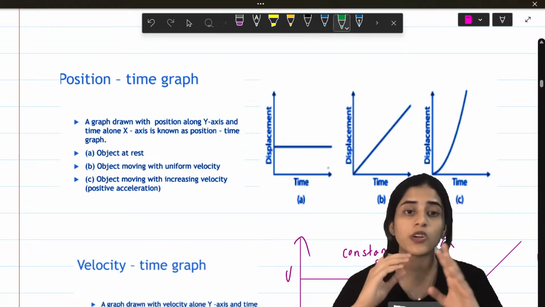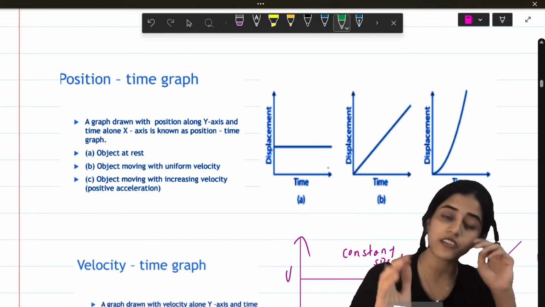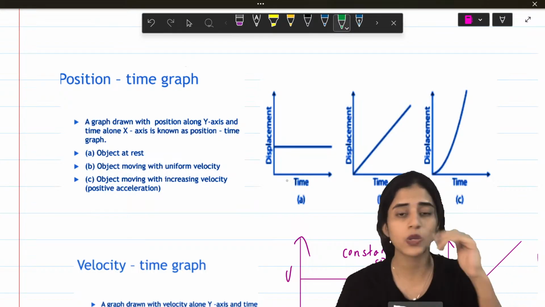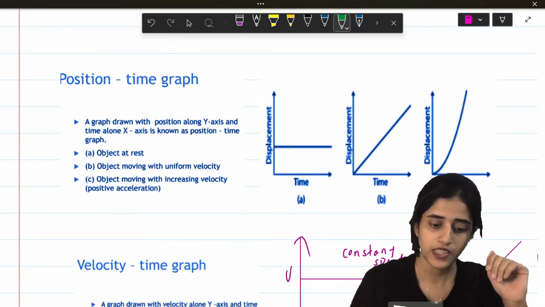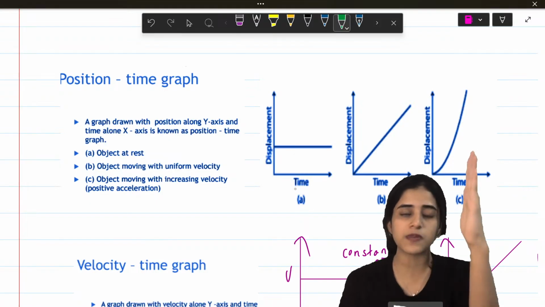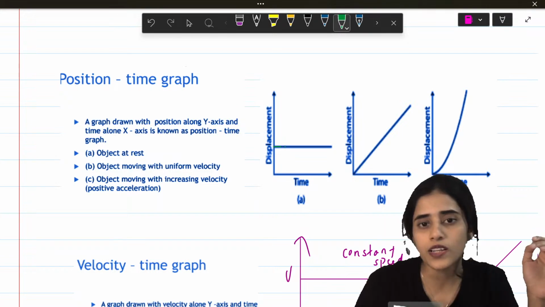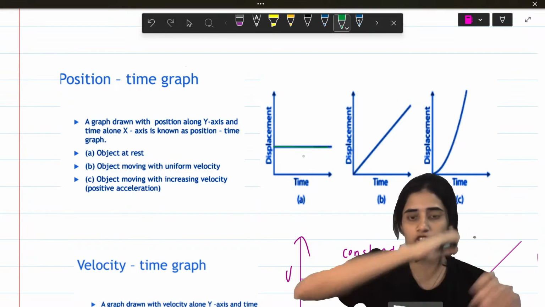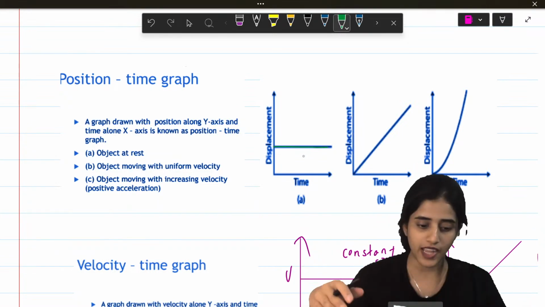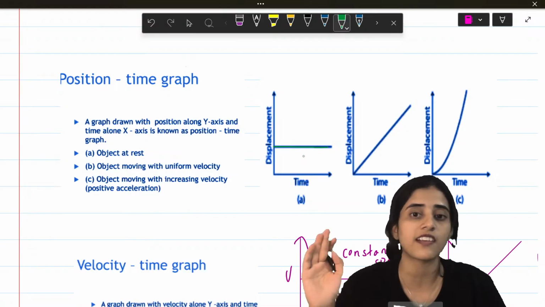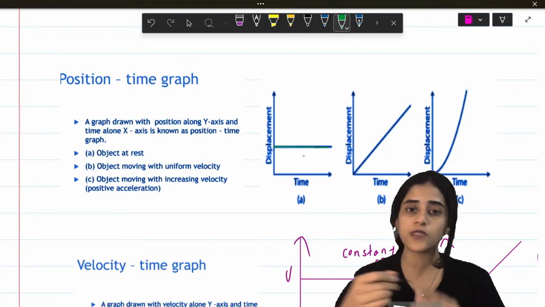Next is very important: graphs. Graphs are very important because they might give you graphs and ask you to find out what the graph represents. So these are graphs having displacement on the y-axis and time on the x-axis. What will a straight line like this in a distance time graph represent? It means that the object is at rest. How does it mean that the object is at rest?